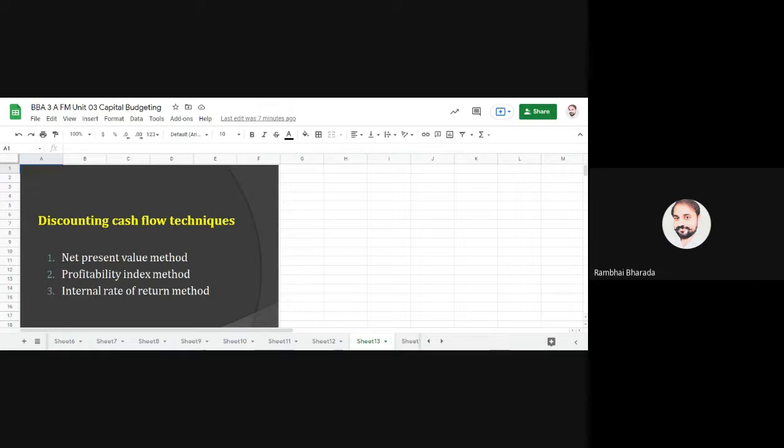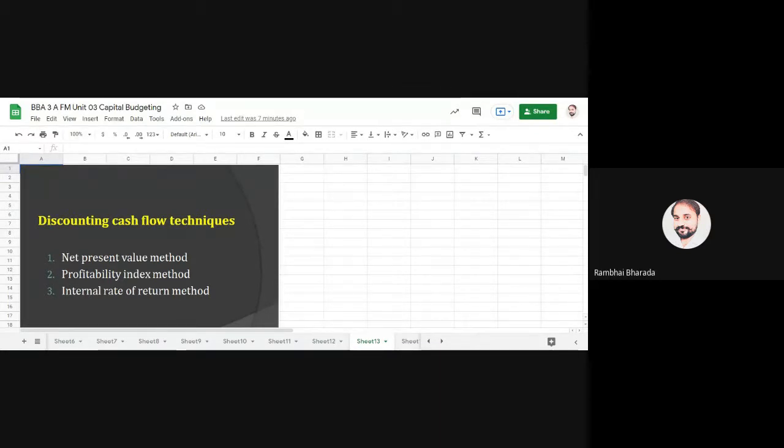Again, we have three techniques: NPV, PI, and internal rate of return. Please remember the short form and full form. NPV stands for net present value, PI stands for profitability index, and IRR stands for internal rate of return. And maybe the question in the MCQ asks, in IRR, what does I stand for?